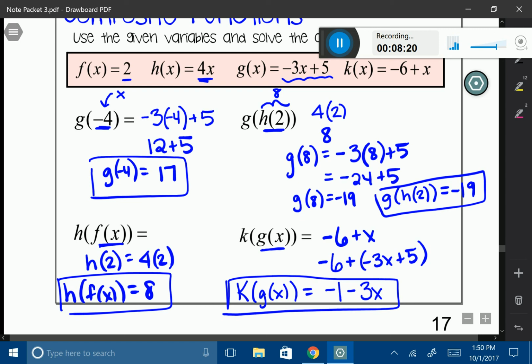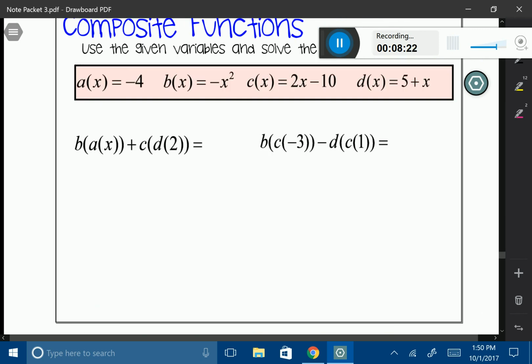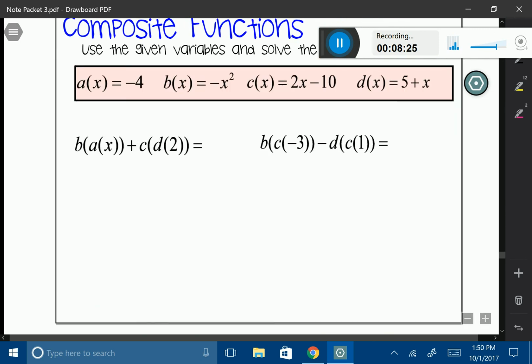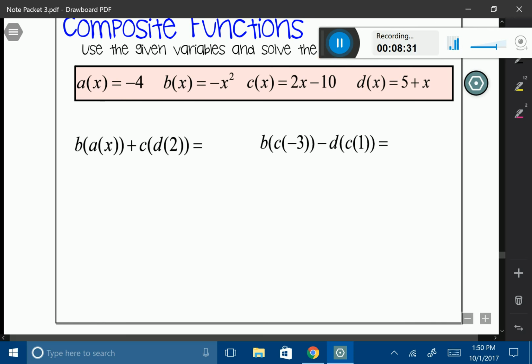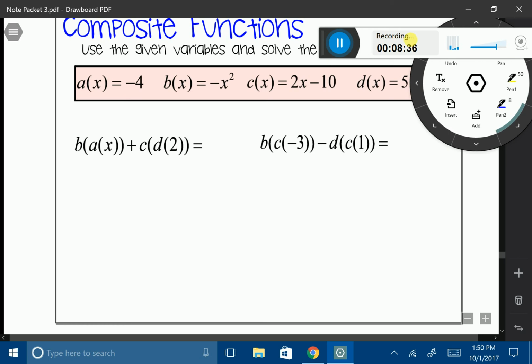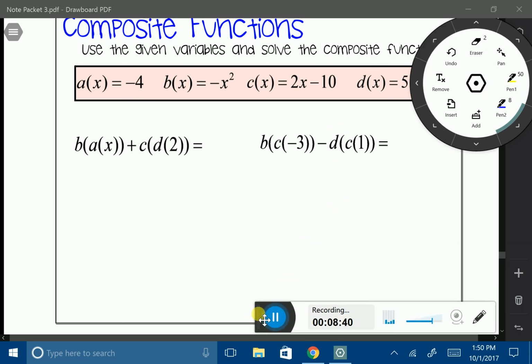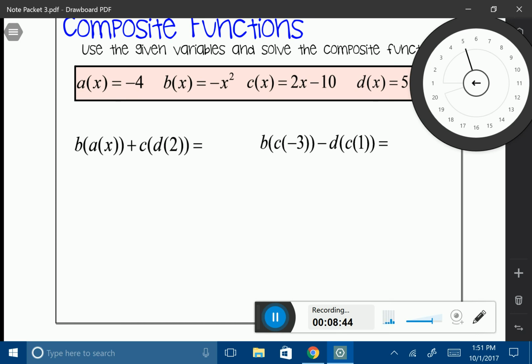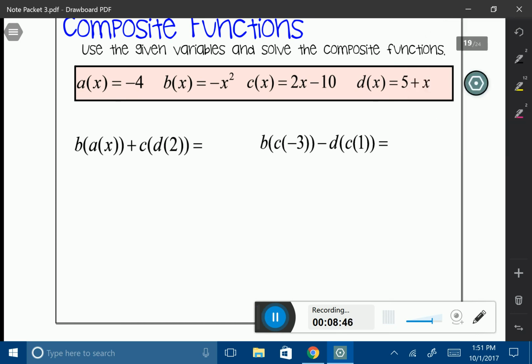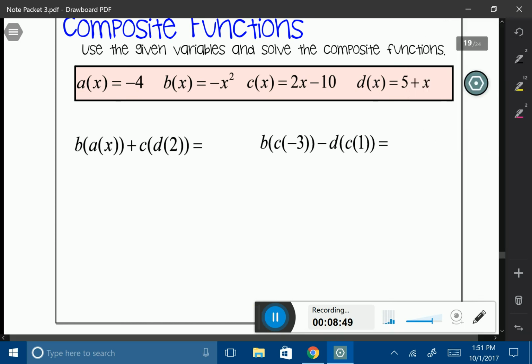Let's try some more of these. Okay, now I have some new functions to work with. And now I'm going to be adding and subtracting given the functions that I have. So I might need to do these in multiple steps. So the first thing I have, let me go ahead and move my little cursor here. And I'm actually going to change the size of my pen to make it a little bit thinner so you guys can see. Okay. All right, so b of a of x.